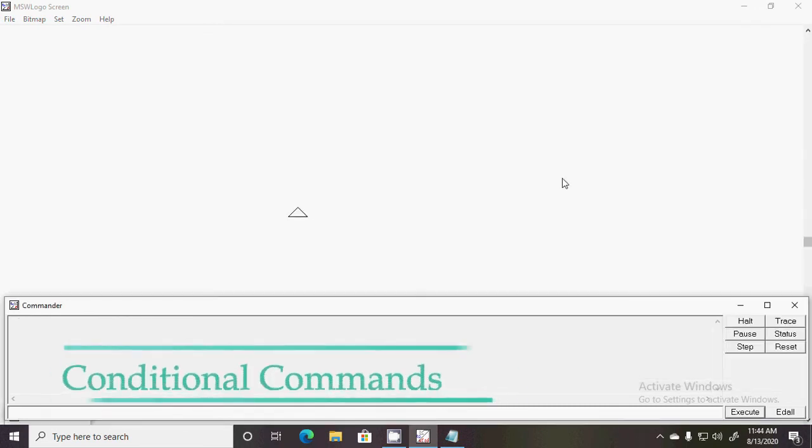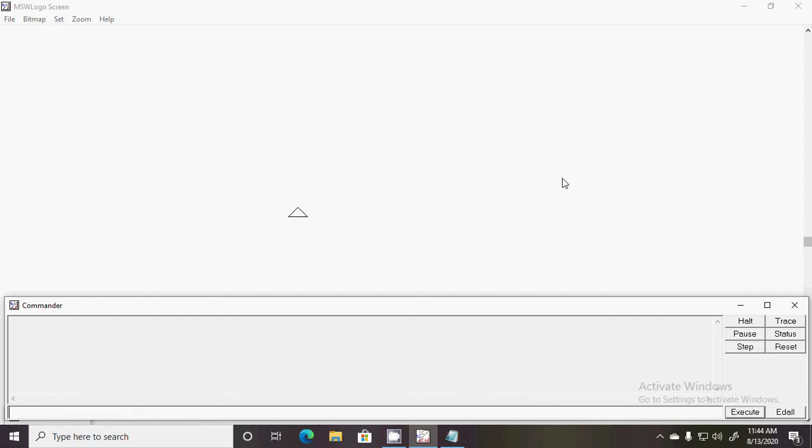Okay, the next command we are going to learn is the conditional command. What is the use of the conditional command? Conditional commands help us to put a condition in a procedure. And what is a condition? A condition is a comparison, a comparison between two values or between different states. For example, suppose we are taking input of a number and we want to check whether the number entered is negative or positive.